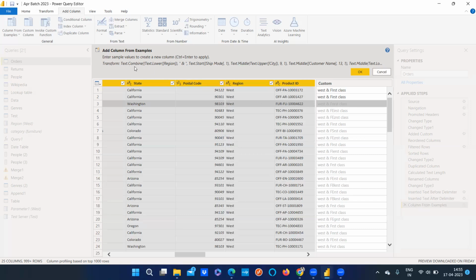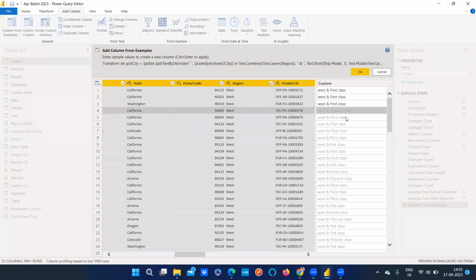And you can see it automatically generated the M code. So Text.Combine, again Text.Lower, because for West I have entered the first value in lowercase as such. So that's why it entered the first value in lowercase. Then it used the ampersand in here. Then Ship Mode got added in here. Probably the values may not be correct, but we can go back in here and correct it again.